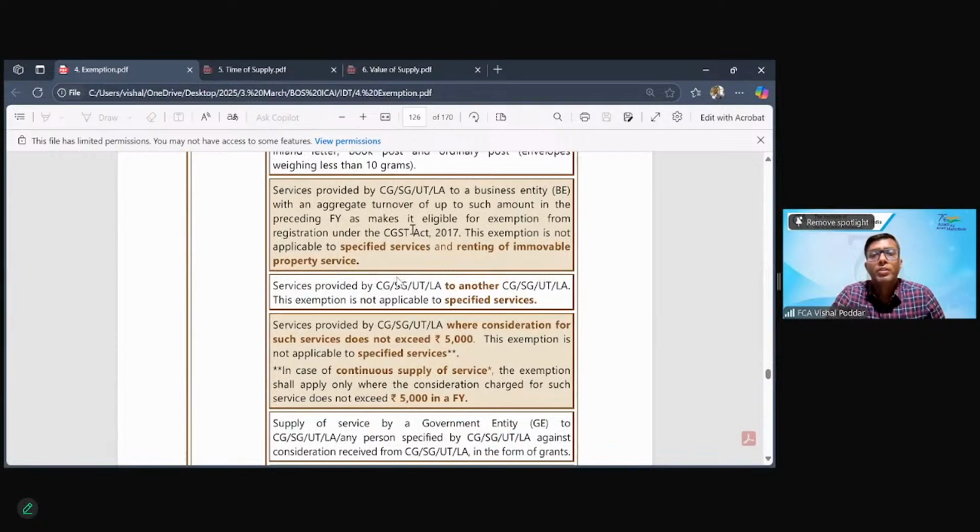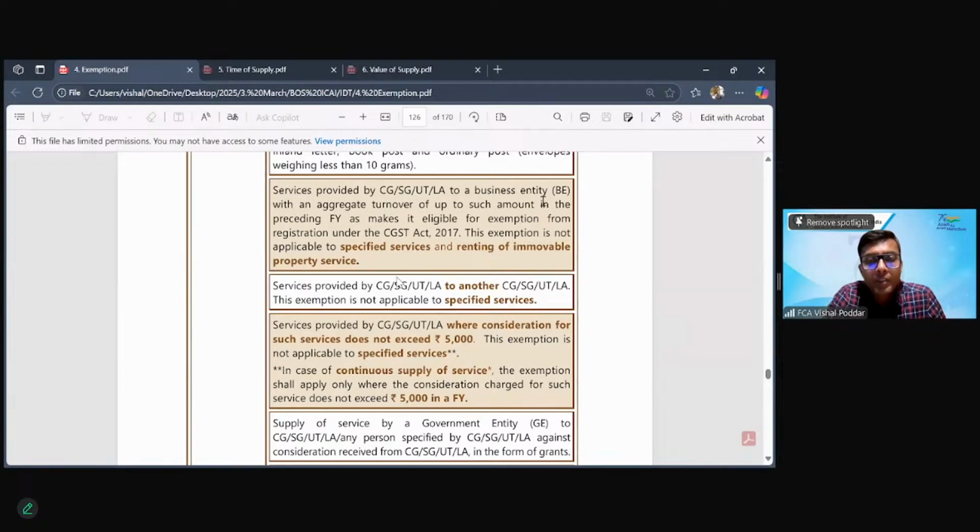Then what is important is services provided by central government to business entities. This is what I was mentioning. So when they are providing services to small business entities, who are small business entities? Who are not liable for registration. That is, their turnover falls below the registration limit. They are the small business entities.